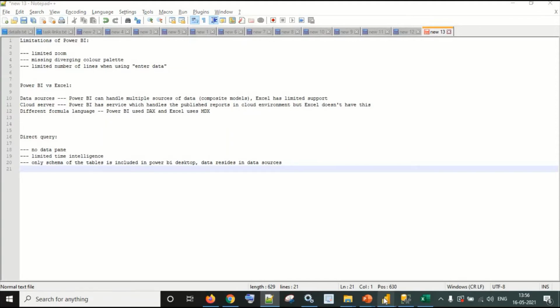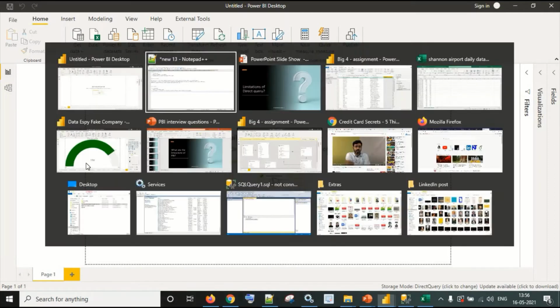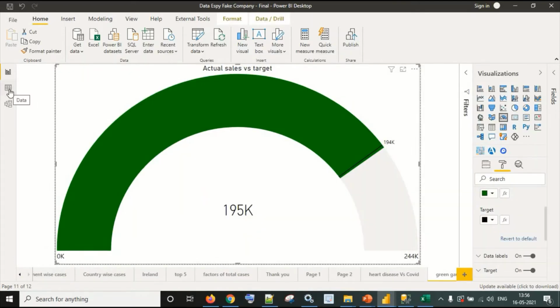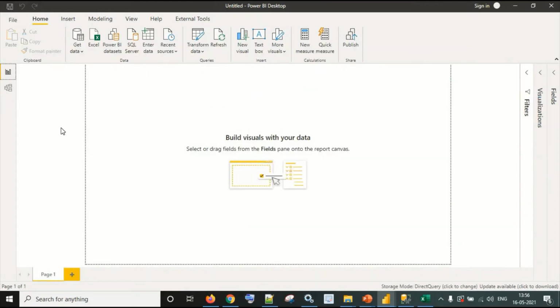To understand it, we can just check this Power BI report, and you can see that there is only a model pane and a report pane. There is no data pane. And to see the difference, let me check this. I have a data pane here where I have used Excel for getting the data, right? So this is one of the limitations.